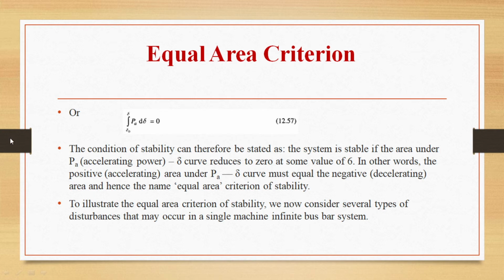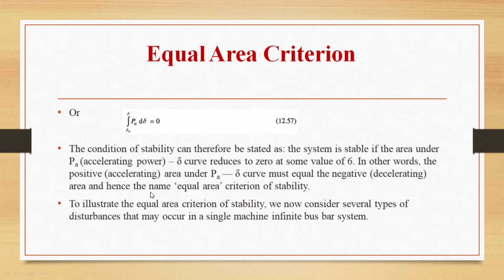The condition of stability can therefore be stated as: the system is stable if the area under the Pa, that is accelerating power, and delta curve reduces to 0 at some value of delta. So what is the condition for stability? The area under the Pa delta curve, where Pa is accelerating power and delta is angle, reduces to 0 at some value of delta.